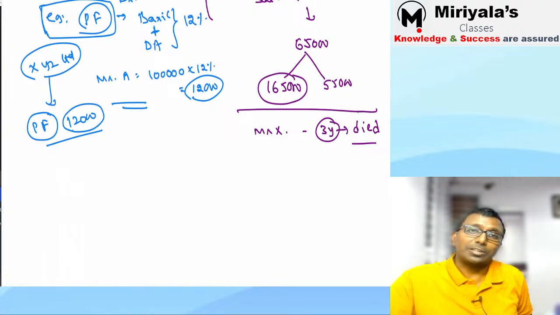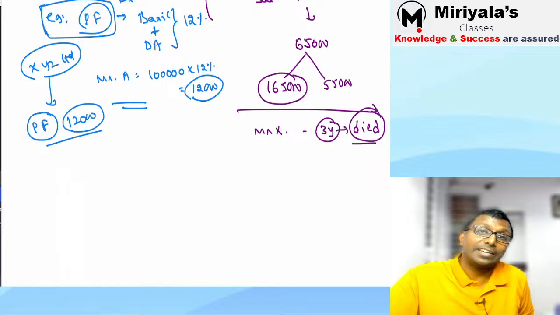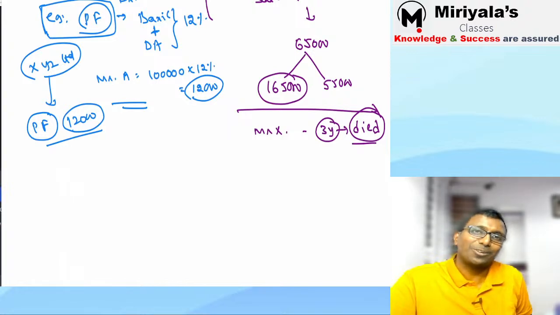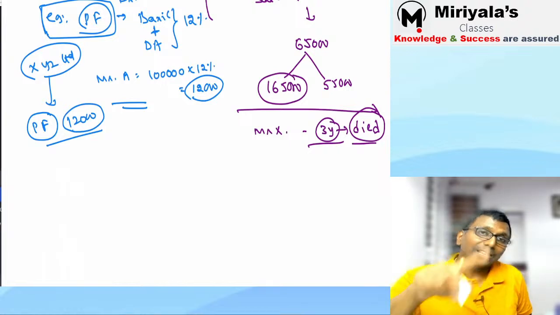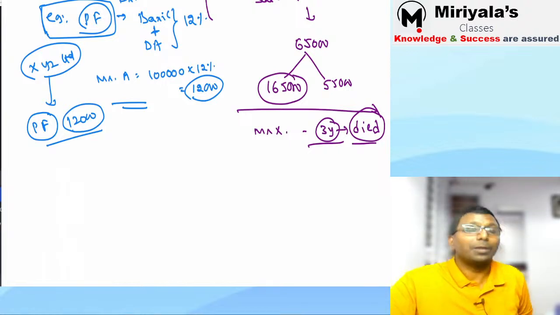Not an income tax notice, this is different. So in these 3 years, in between, he died in the company. Now, are you supposed to pay him gratuity? You have to pay. The Gratuity Act says so. You have to pay him even if he did not complete 5 years, in case of death only, not in any other case. If you left for another company, get lost, bye bye. If somebody died, even though completed less than 5 years, then it is an obligation for the company to make a payment.